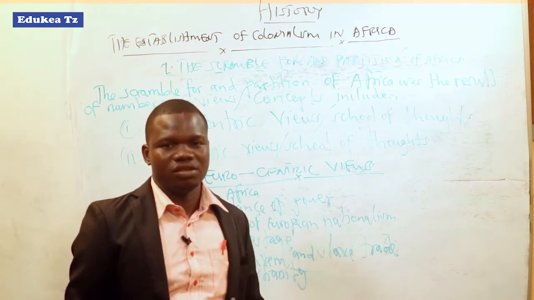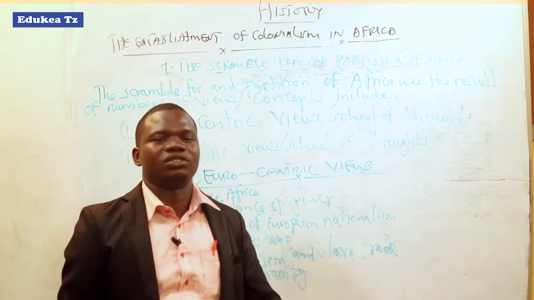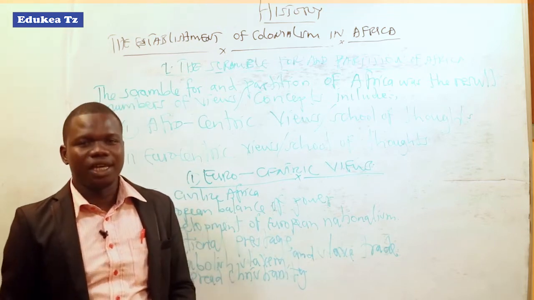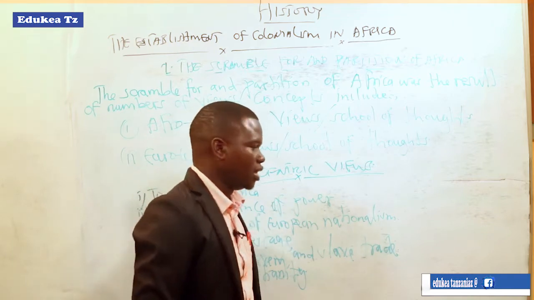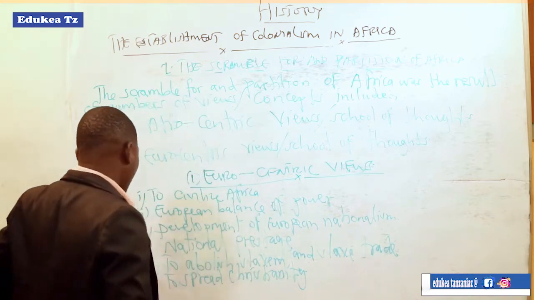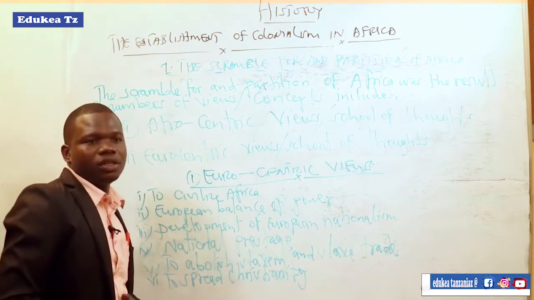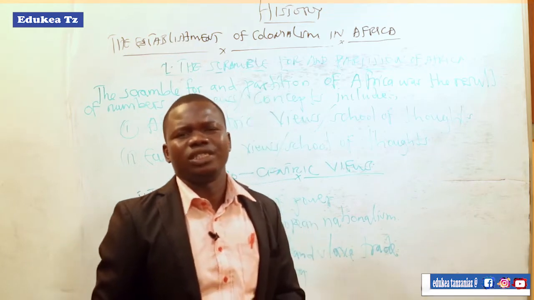So they are against the Afrocentric views. They are against the Africans' views, as Africans claimed that Europeans came to Africa because of their economic interests, but they themselves say no, so they protest and reject the African views. According to Europe, at that time Africa was a dark continent.